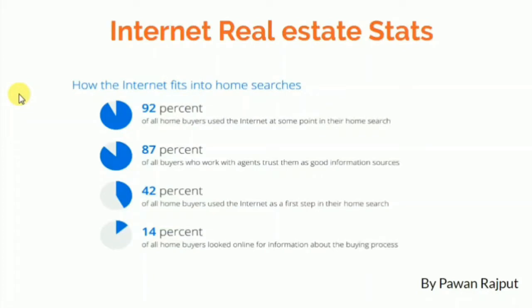That is very important. Another thing is that 87% of all buyers who work with agents trust them as a good information source, right? 42% of all home buyers use the internet as a first step in their home search. Another is that 14% of all home buyers looked online for information about the buying process, right?